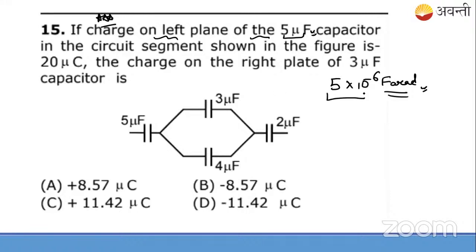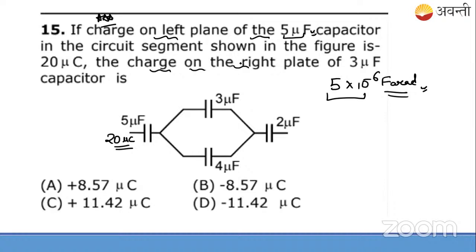So this is the 5 microfarad capacitor, and they say the charge on the left plate of the 5 microfarad capacitor is 20 microcoulomb. So let us write it here as 20 microcoulomb. If this is 20 microcoulomb, we need to check whether it will be plus or minus. We'll check afterwards. Okay. So they're asking what will be the charge on the right plate of the